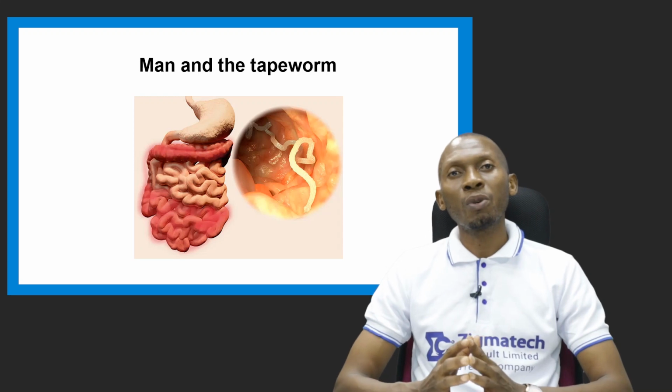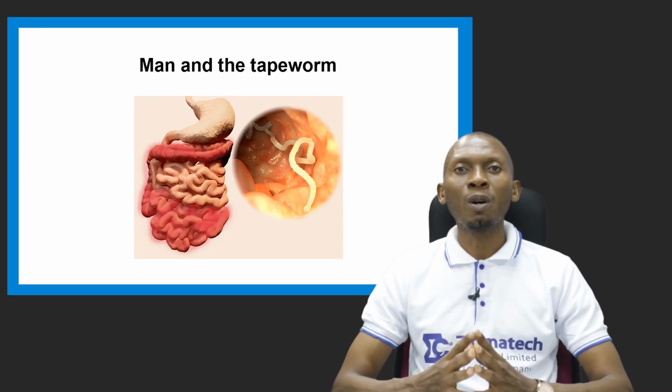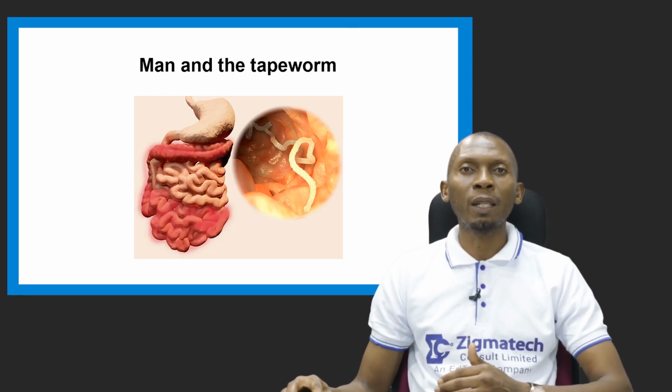This is just a picture showing the relationship between tapeworm and man. The tapeworm is found in the small intestine of man and causes a lot of harm and havoc to man.